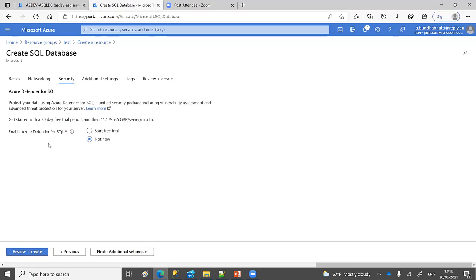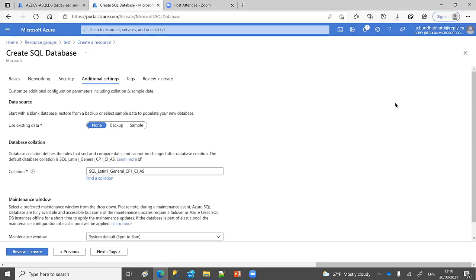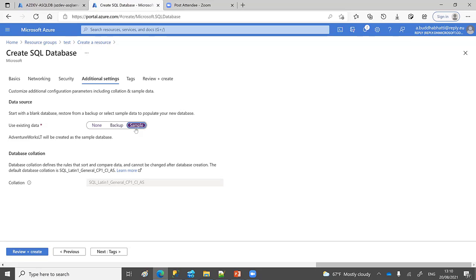Here we don't need that one because it's a bit charged, around this amount, so it's default. We don't need it now. The next one is the important thing. If you would like to see a sample database, you can select sample database here. So you will have a server, a database, and a sample database as well.